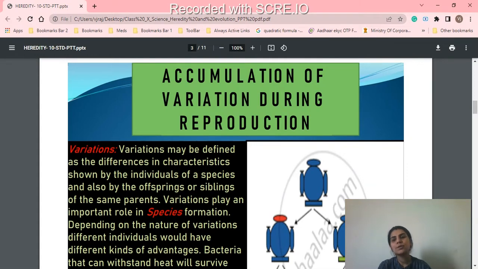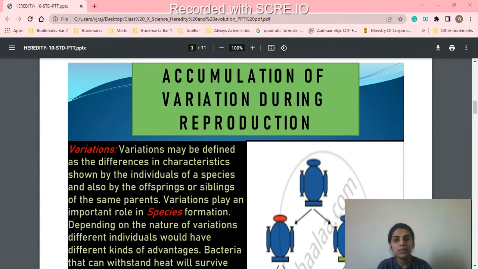So, in today's class, we are going to learn about genetics. Before starting with the class, we should know what genetics means, or what a gene means. A gene is basically what gives you a character. Everyone has genes, and because of the gene, we have a character, right? Because of the gene, we have variation. So, accumulation of variation during reproduction, right? During reproduction, and especially during sexual reproduction, we have variation.